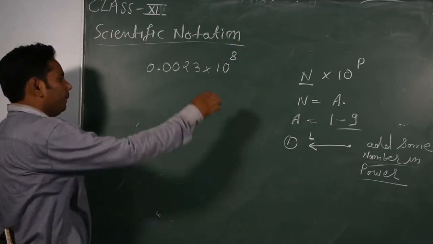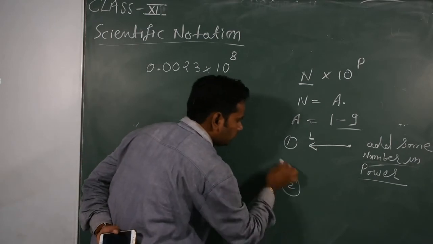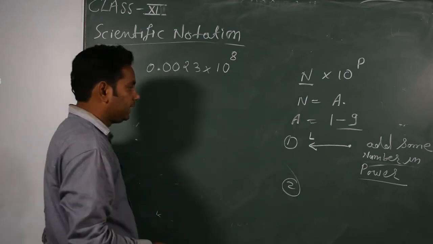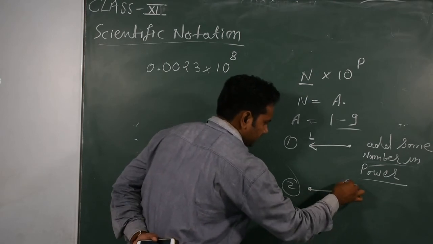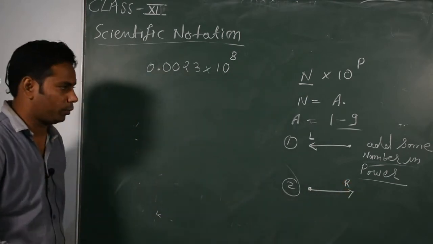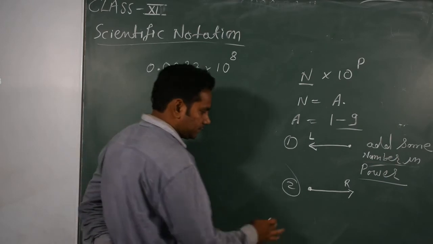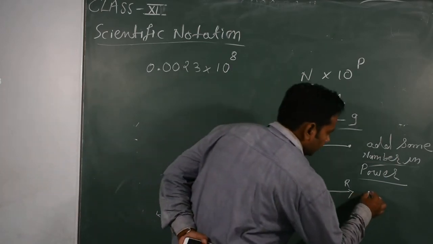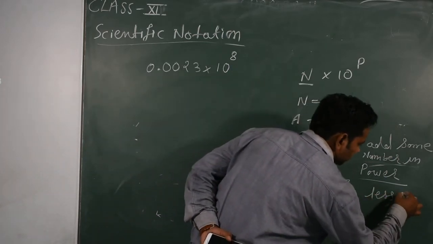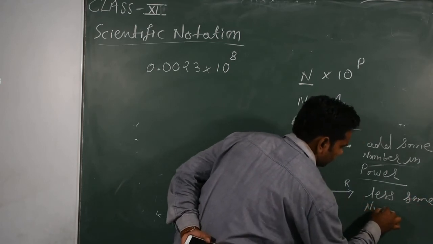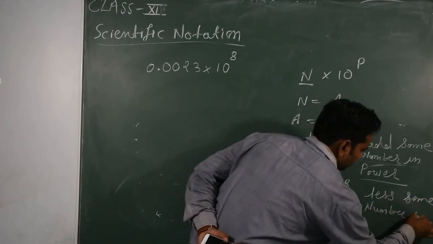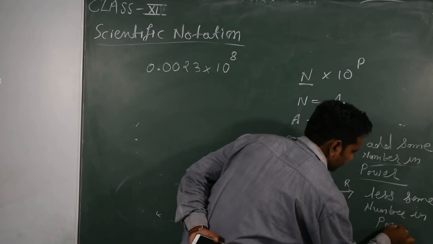But I have no rule for this yet, so I mention here: if you move the decimal point to the right side, subtract some numbers from the power.